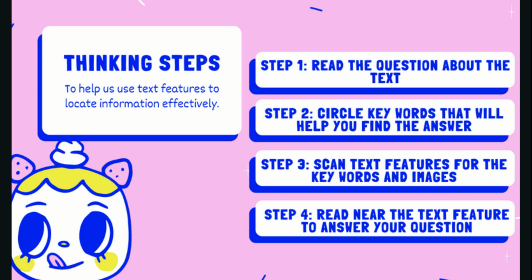That's right, there are 4 steps. Step 1 is to read the question about the text. In step 2, we're going to circle keywords that will help you find the answer. In step 3, you're going to go back into the text and scan the text features and the text for these keywords and images. And in step 4, we're going to read near the text feature to answer our question.